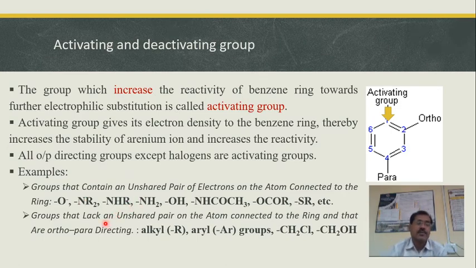There are other types of groups that lack an unshared pair of electrons, but they can be activating groups because of the hyperconjugation mechanism. So some groups like alkyl or aryl groups, all alkyl groups like methyl, ethyl, and all other alkyl groups, then aryl groups, then substituted alkyl groups like CH2Cl and CH2OH, they are all activating groups.